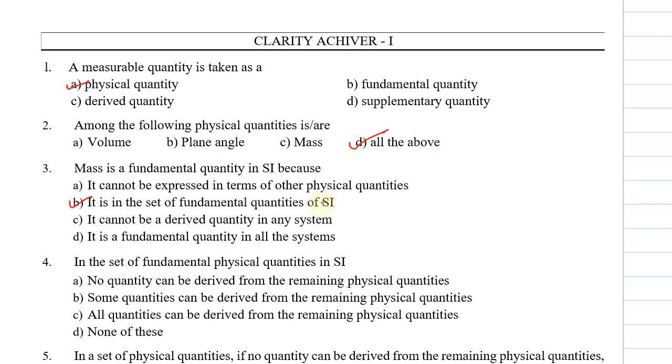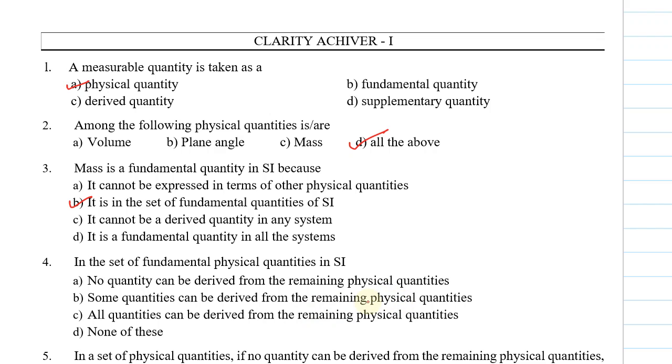Let us see the fourth question. In the set of fundamental physical quantities in SI, option A, no quantity can be derived from the remaining physical quantities. B, some quantities can be derived from the remaining physical quantities.